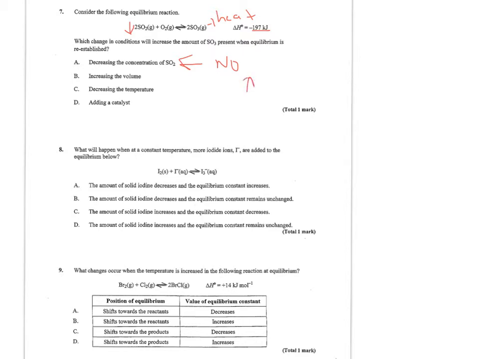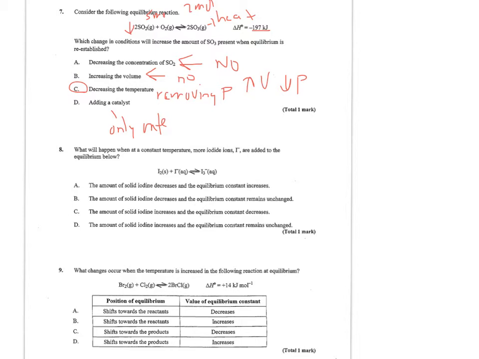Increasing the volume is going to decrease the pressure, and I've got 3 moles versus 2 moles. So decreasing the pressure would cause fewer collisions on the reactant side. So again, that's going to shift it left, not right. So increasing the volume is not going to help. Decreasing the temperature is going to be like removing a product, and that would increase SO3. And D, adding a catalyst, that's only rate that's going to be affected. So C is my best choice.